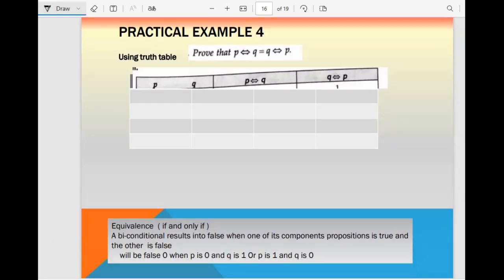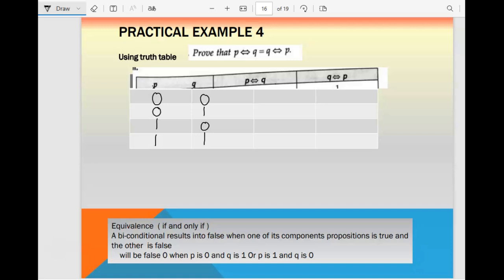So please check it. P biconditional Q is equal to Q biconditional P. Let us check. P is 0, 0, 1, 1. Q is 0, 1, 0, 1. Then P biconditional Q. Remember, biconditional is both are true or both are false.